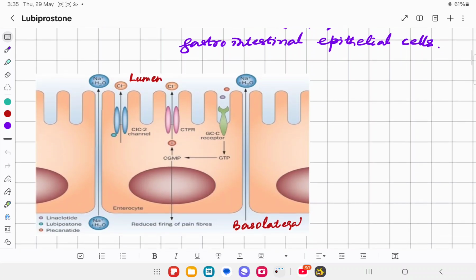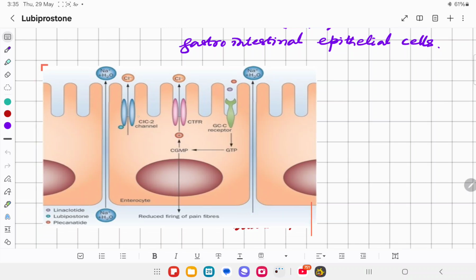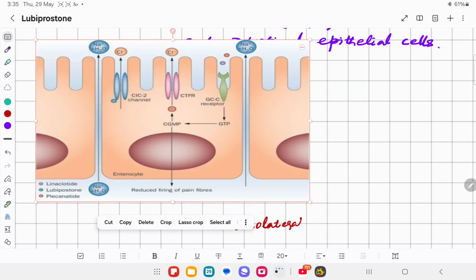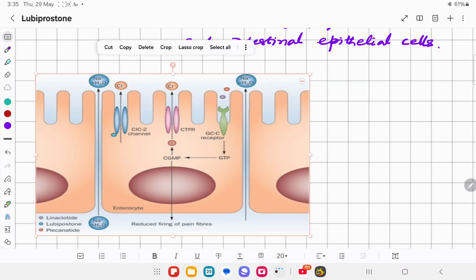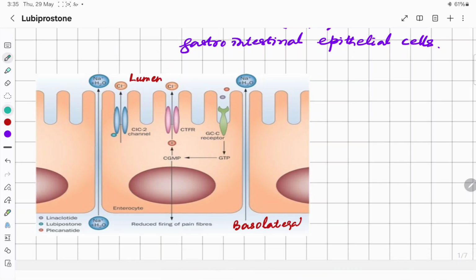So if you see this gastrointestinal epithelial cell, this is the chloride type 2 channel, and this is CFTR, cystic fibrosis transmembrane conductance regulator, CFTR, and this is the guanylate cyclase C receptor.